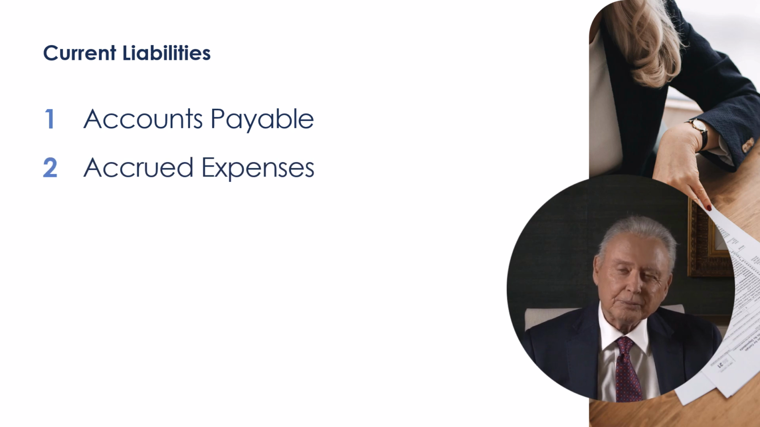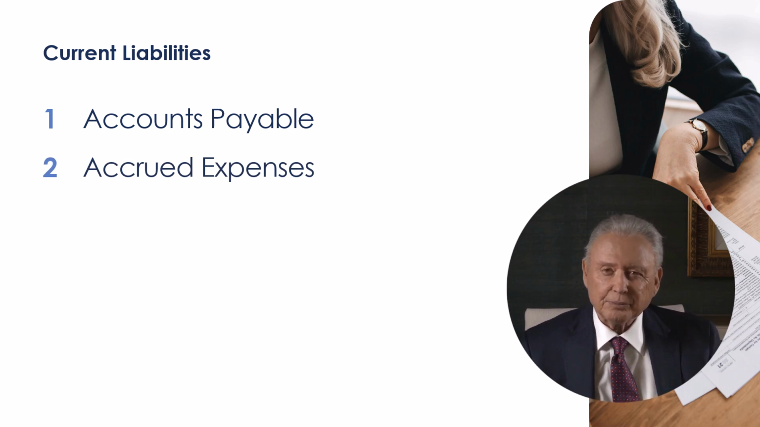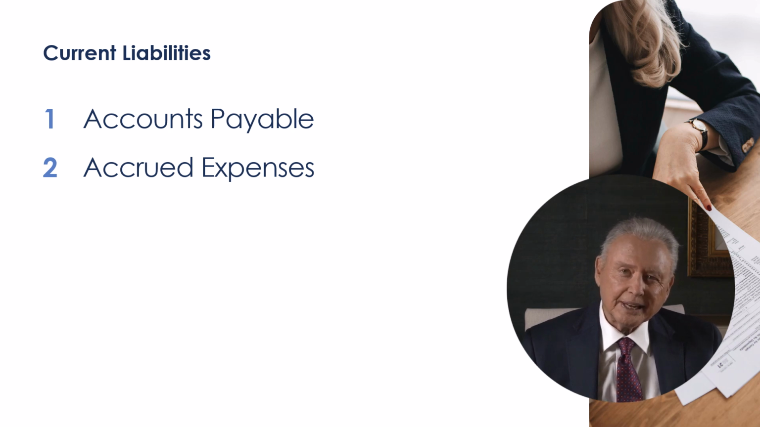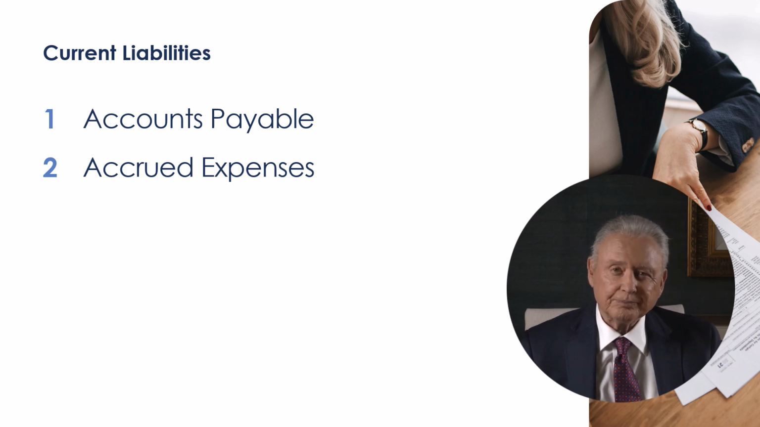Accrued expenses are not expenses. They are short-term obligations arising from expenses incurred, but not yet paid. For example, a phone bill or utility bill for March, received in April. At the end of March, both were expenses, even though they were paid later.